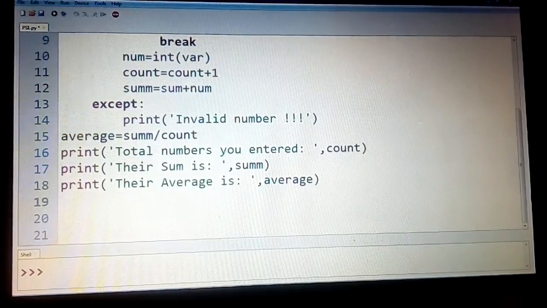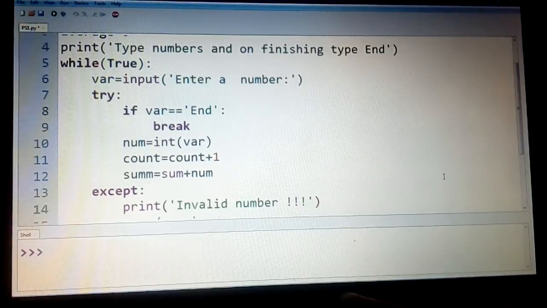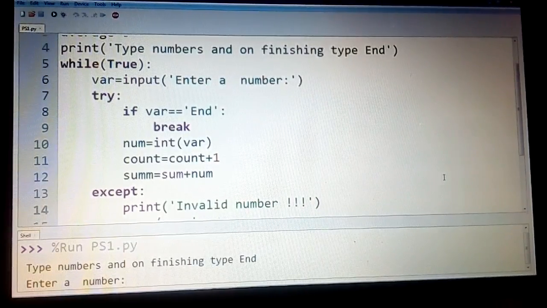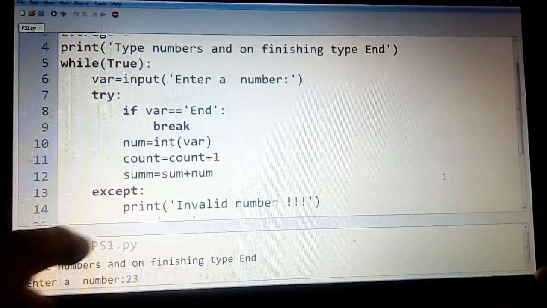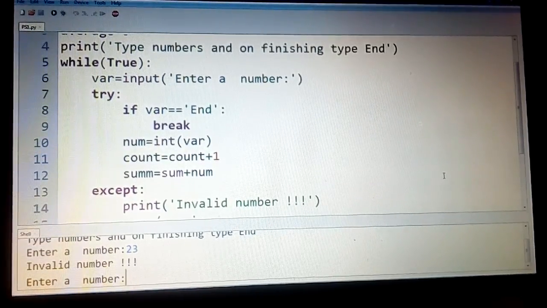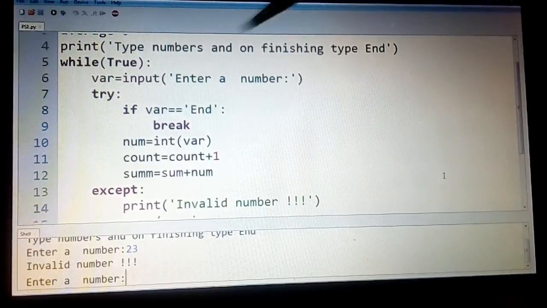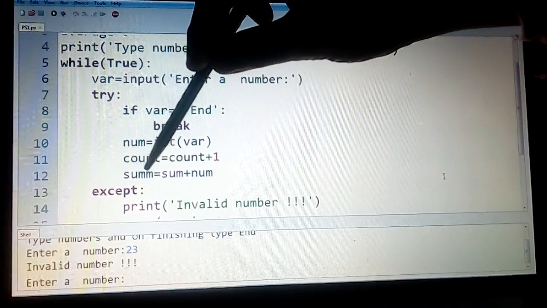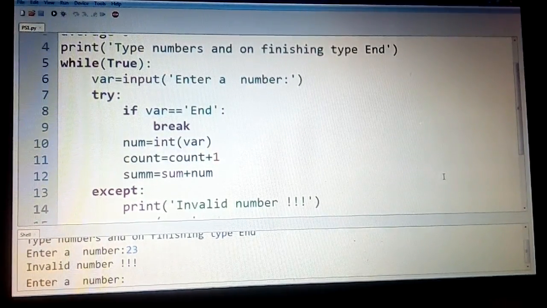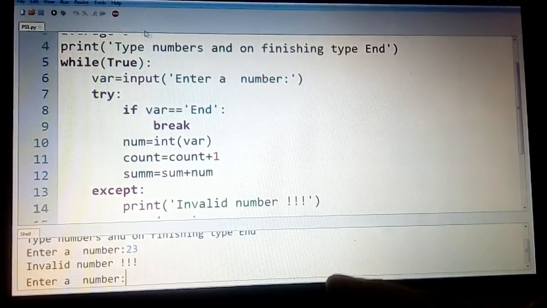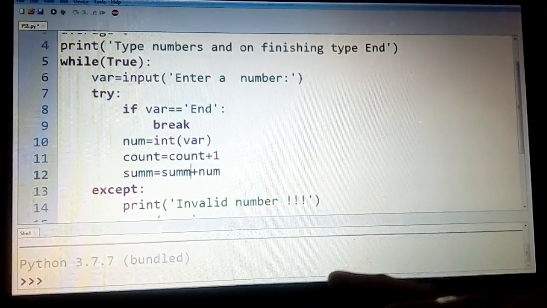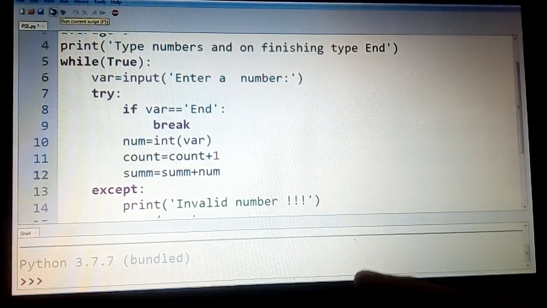Now let us execute this program. When we run this, it is asking for a number, let us say 23. Oops, it is saying invalid number. Now you must have understood that here, the statement sum equals sum plus num is flagging an error. So you just stop this and make this sum is equal to sum plus num. Now run it again.